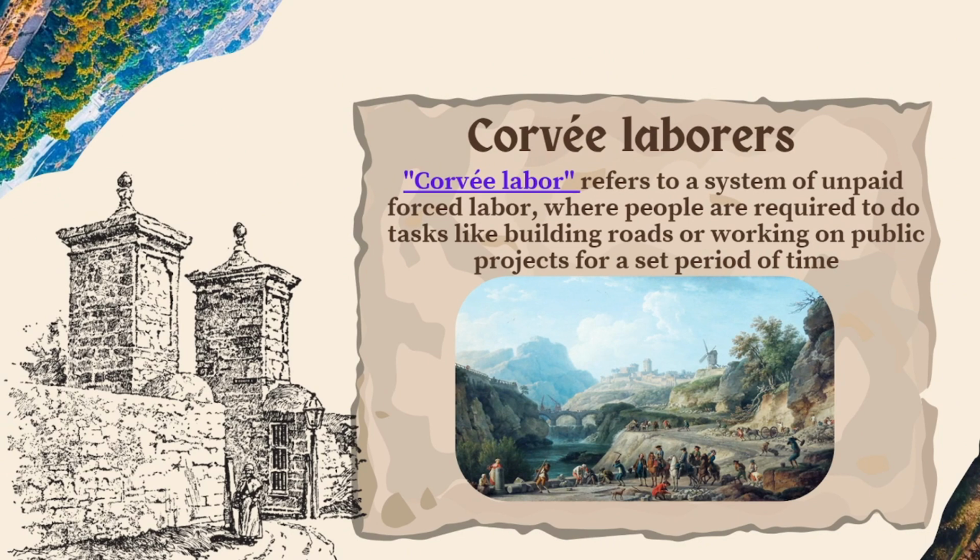Corvée laborers. Corvée labor refers to a system of unpaid, forced labor, where people are required to do tasks like building roads or working on public projects for a set period of time.